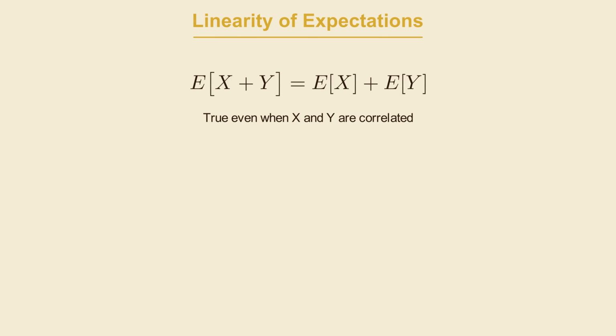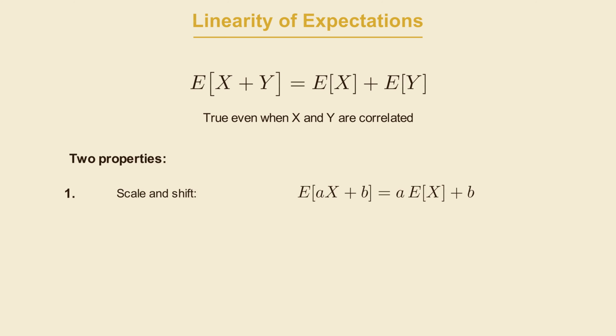Linearity says the expected value of a sum is the sum of the expected values. This is true even if the variables involved are correlated, which is great for things like stock returns where correlations are commonplace. Linearity gives us two important properties. The first piece is that if you scale a random variable by a constant and then add another constant, the expected value scales the same way. So, for example, the expected value of a times x plus b equals a times the expected value of x plus b.